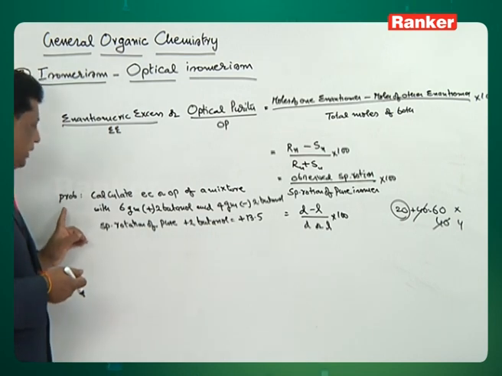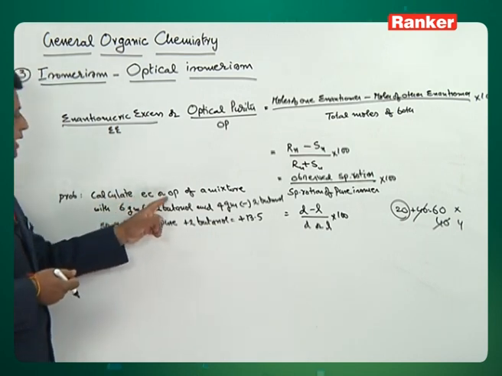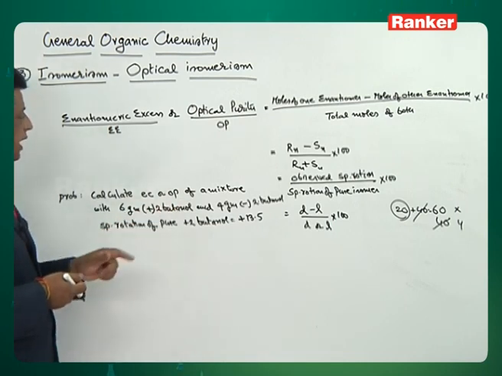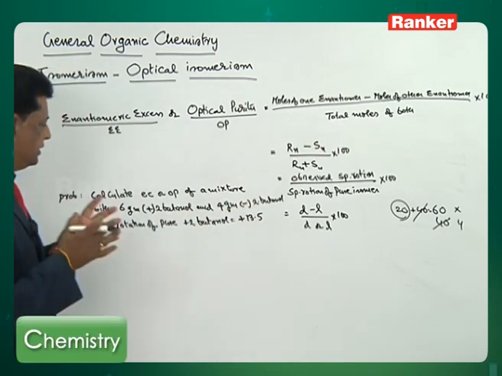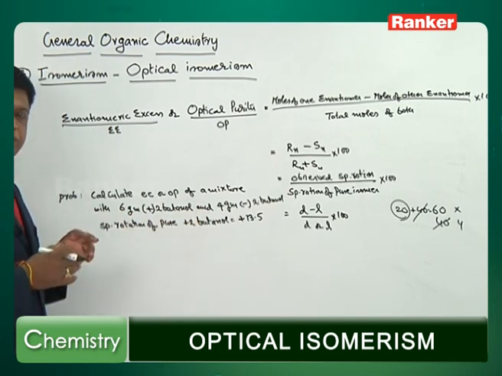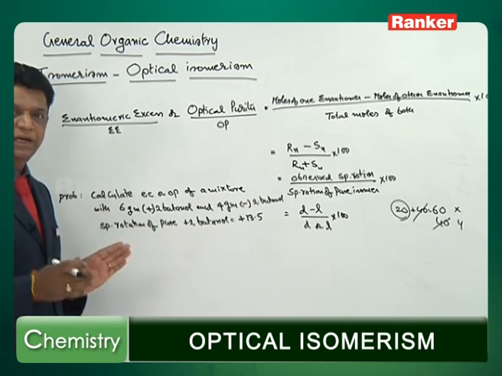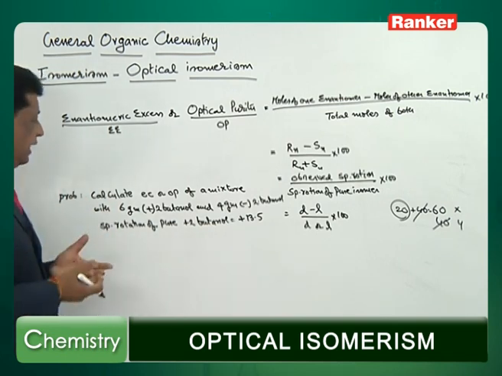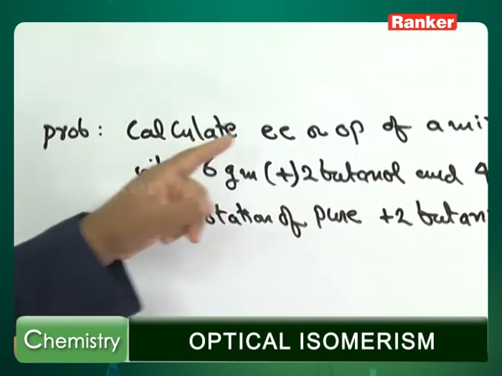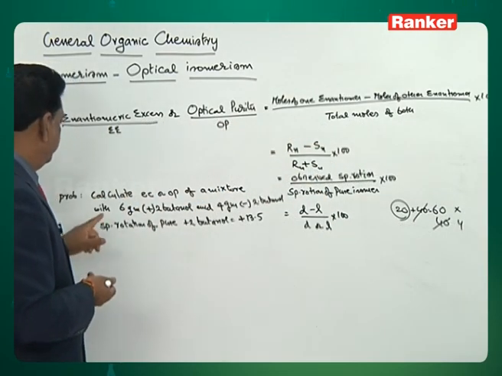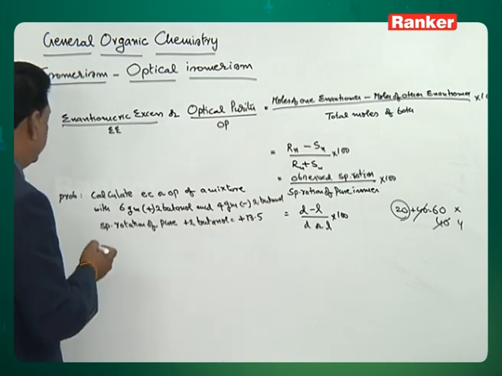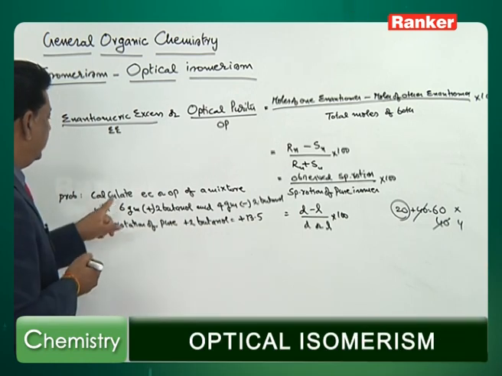There is one problem you see here. Calculate the enantiomeric excess or optical purity of a mixture with 6 grams of plus 2-butanol and 4 grams of minus 2-butanol. This mixture is there, it is not equal, isn't it? So, 6 and 4 is an unequal ratio. So, this 6 grams, 4 grams mixture is not a racemic mixture, it shows some optical activity. What that activity is, I am also asking. Specific rotation of the pure one is given, and he is asking to calculate this one and also the mixture's optical activity, isn't it? Observed optical activity also you can calculate, provided first you calculate the EE.